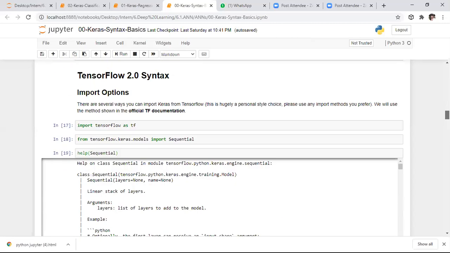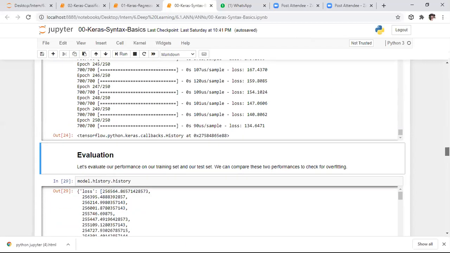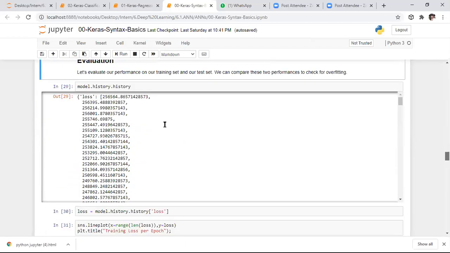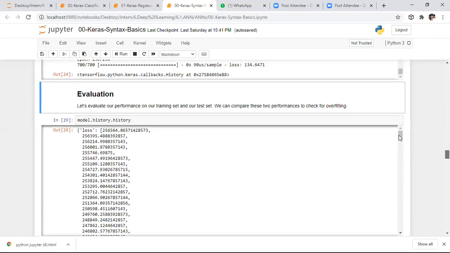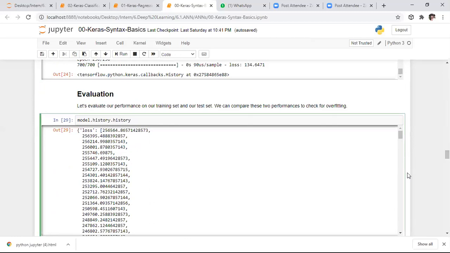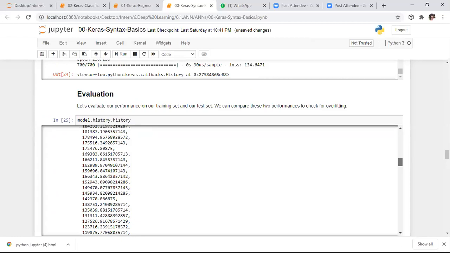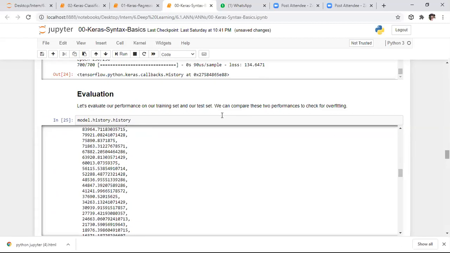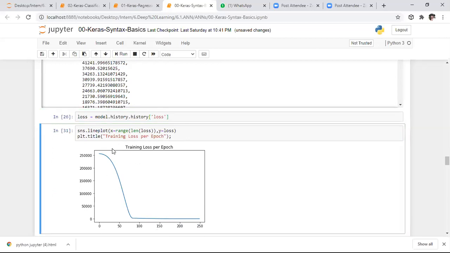After that, what do we need to do? We need to evaluate our model performance and see all the different losses. I want to see the model history, how the loss varied over the 250 iterations. If you want to see the loss for each and every iteration, you can see all the losses by using the history.history attribute. From the history, I want to plot a graph. I want to keep the title as training loss per epoch, to show how the loss varies for each iteration.